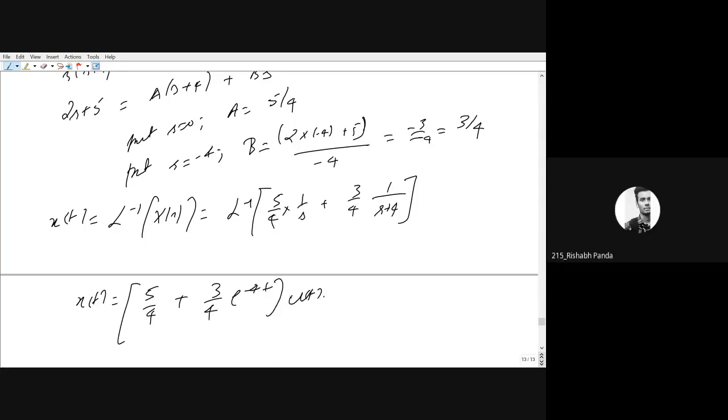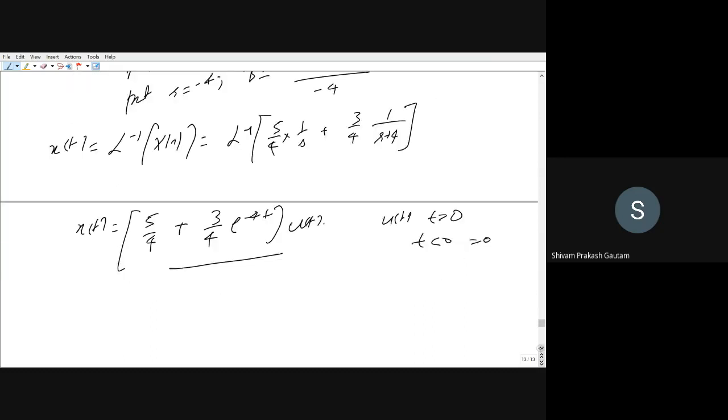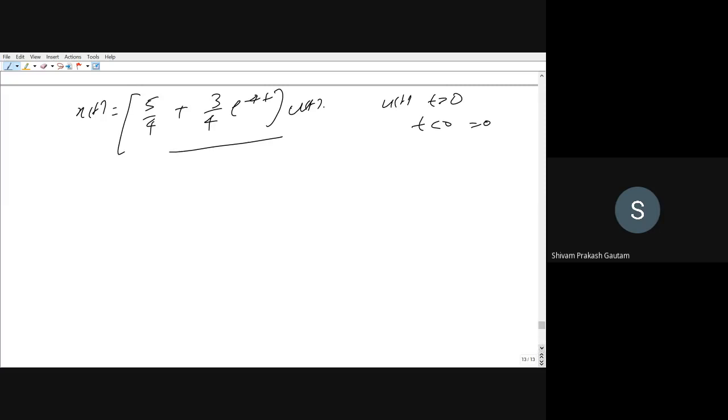Yeah, unit step. What does u(t) mean? u(t) means that this solution is only valid, or only will be giving value, for t greater than 0. For t less than 0, its value will be equal to 0. And u(t) for t greater than 0 is equal to 1, so anything multiplied by 1 will give me x(t) only. Now we will see one more example like this.